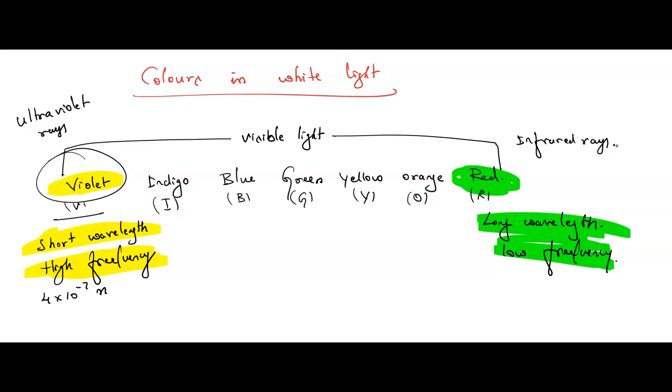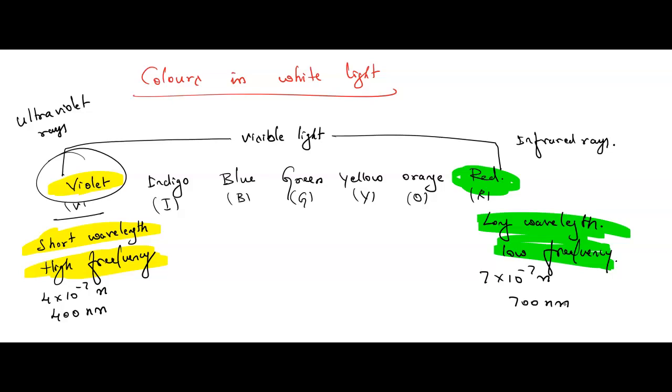So violet is having the wavelength of 4 into 10 raised to minus 7 meters. Understood? That's nothing but 400 nanometer. And what about red? Red is having 7 into 10 raised to minus 7 meter. That's nothing but 700 nanometer. Understood, children? Got it?